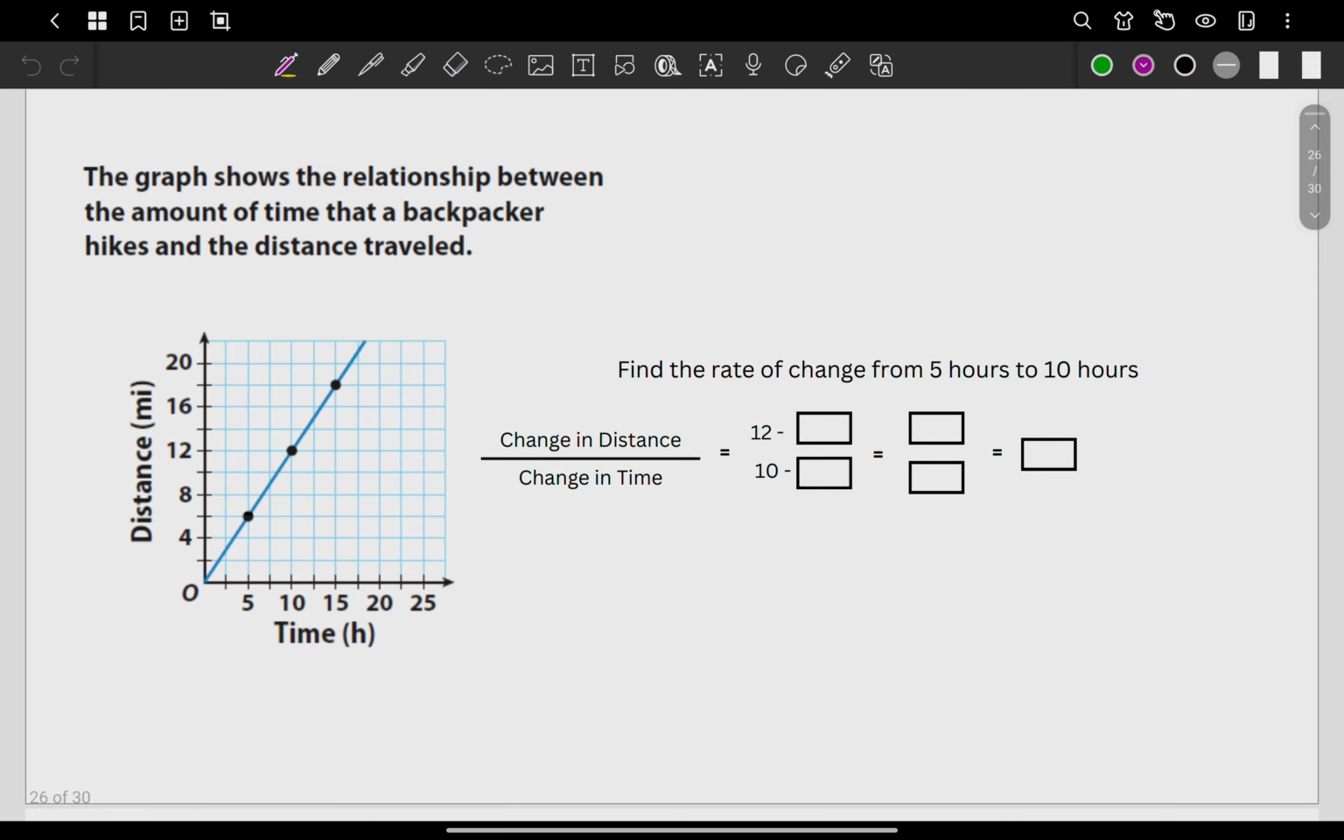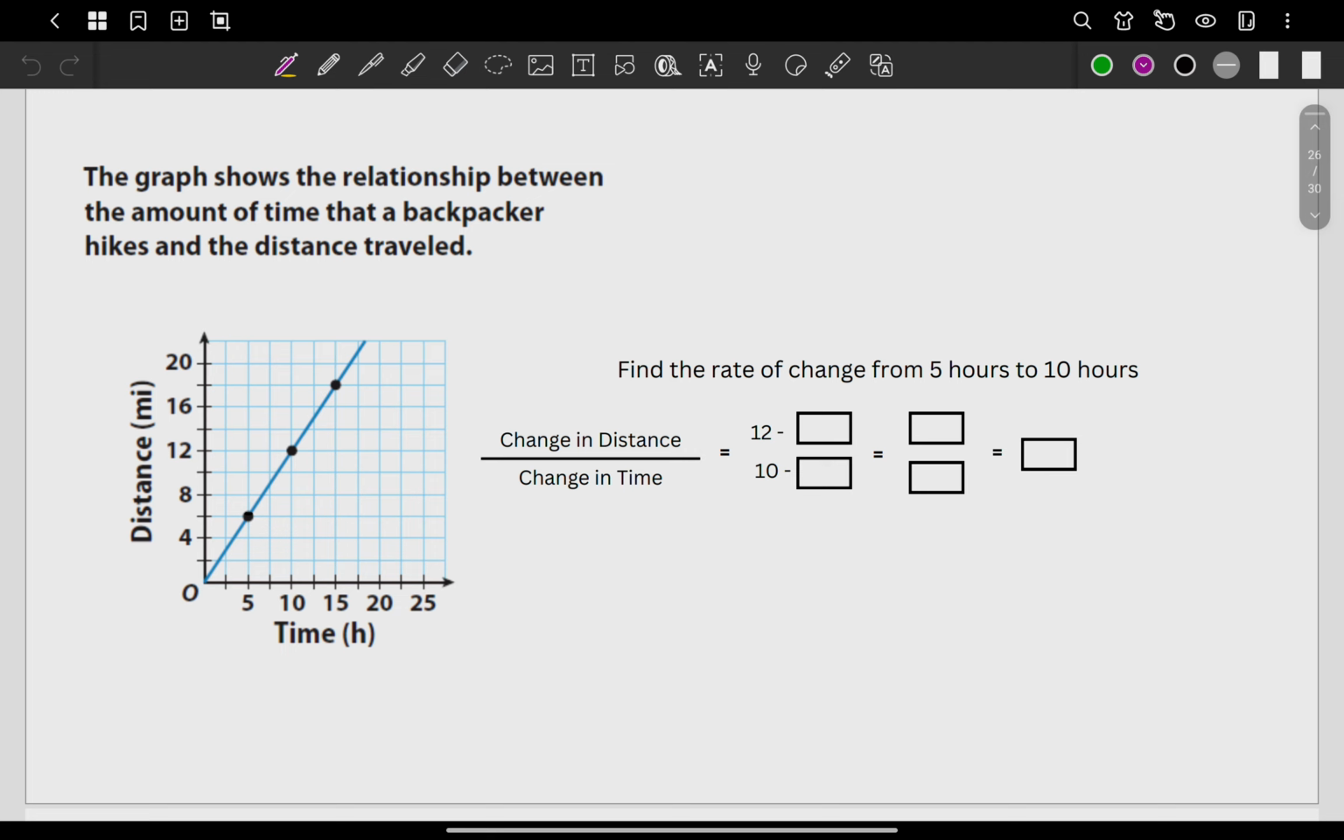There you go. So the graph shows the relationship between the amount of time that a backpacker hikes and the distance traveled. Find the rate of change from 5 hours to 10 hours. Okay, so what do we do? Let's find first where the hours are. Where is 5 hours and 10 hours?